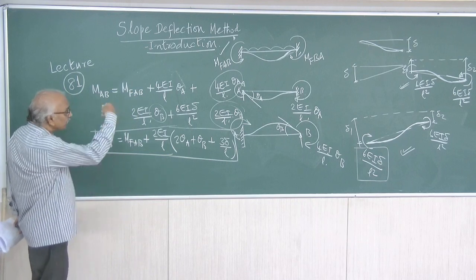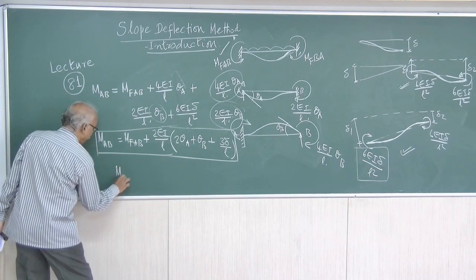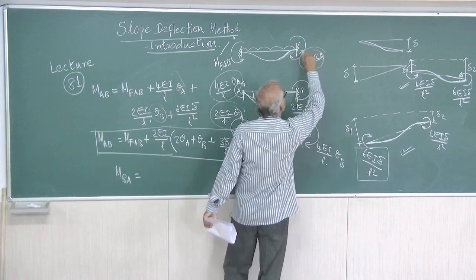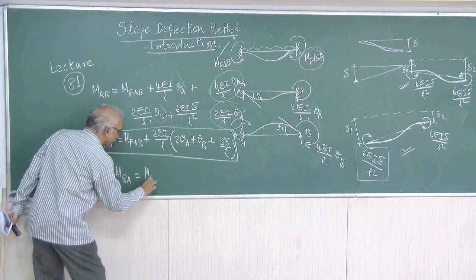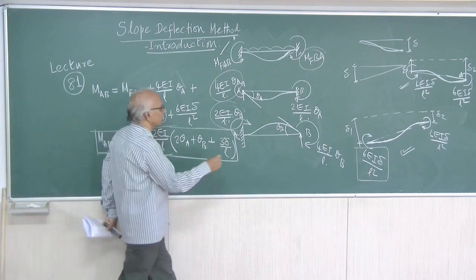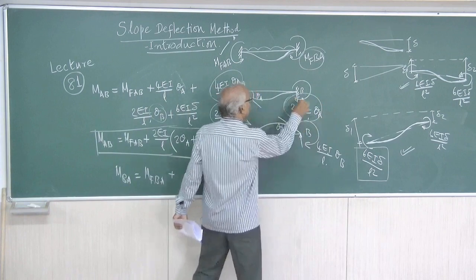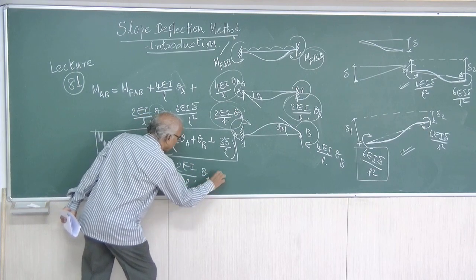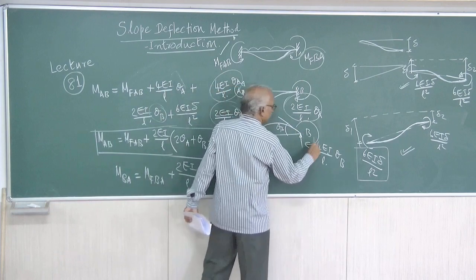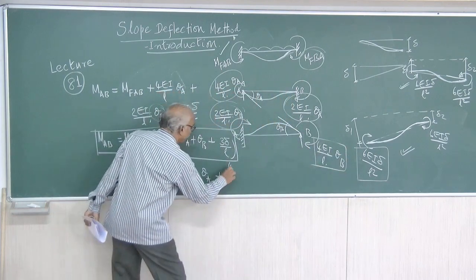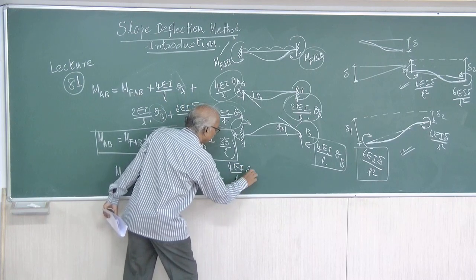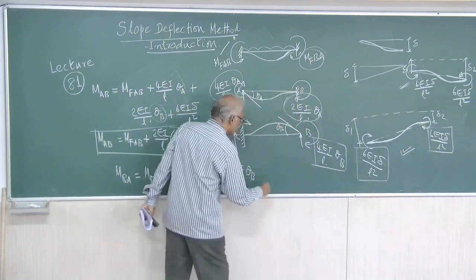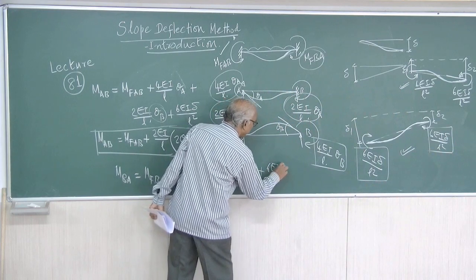Similarly, for the support B, MBA, the moment at B in the span BA equal to, first, when it is fixed at both ends, M of BA plus, due to theta A, it is 2EI by L into theta A, plus, due to theta B, it is 4EI by L into theta B, plus 6EI delta by L square.